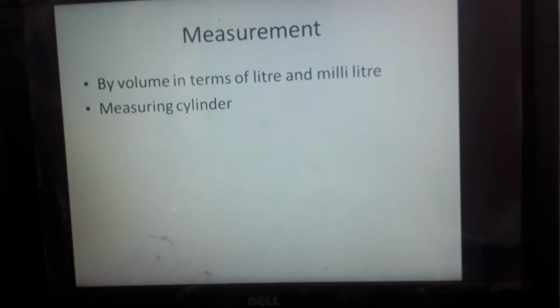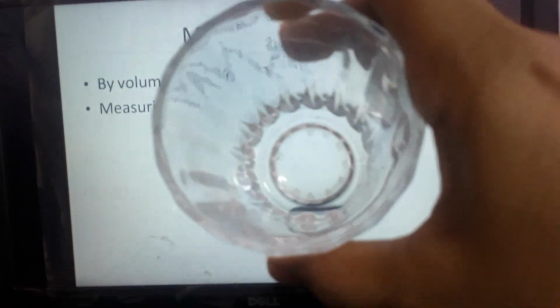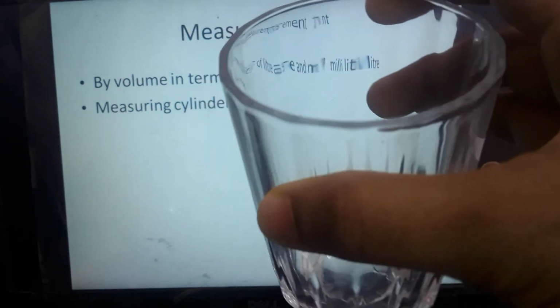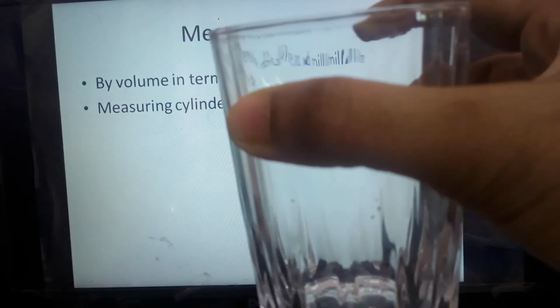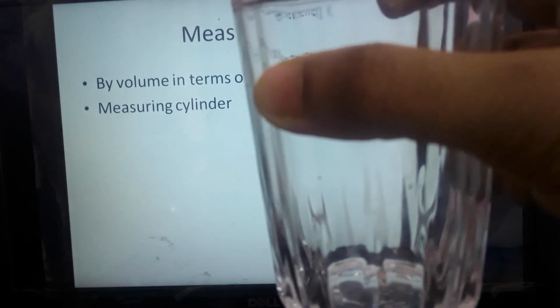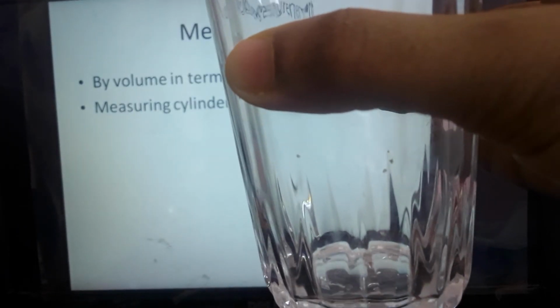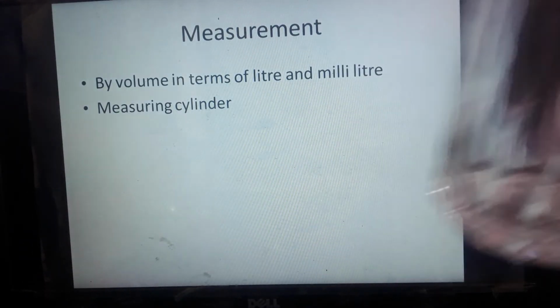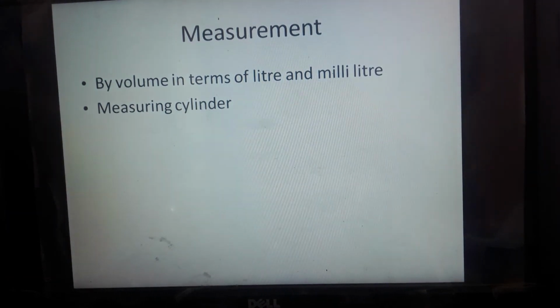We can take measurement by volume. What is volume? You can see this glass. Now the glass is empty. When we pour water into the glass, the empty space is taken by water. The empty space will be taken by water. That is known as volume.